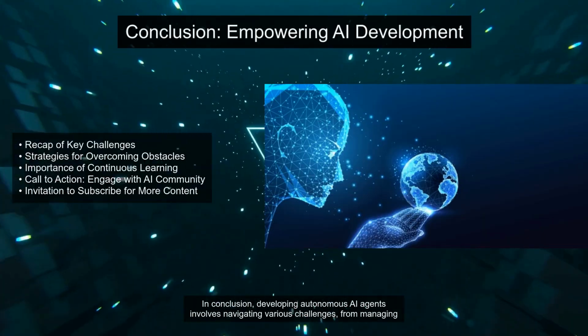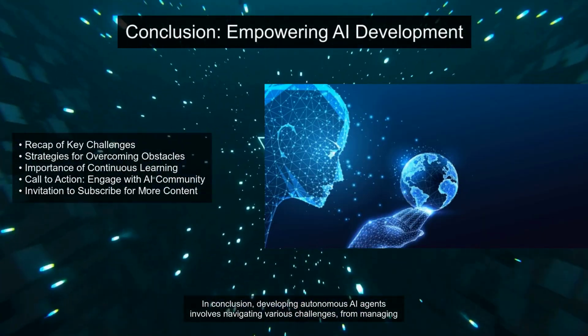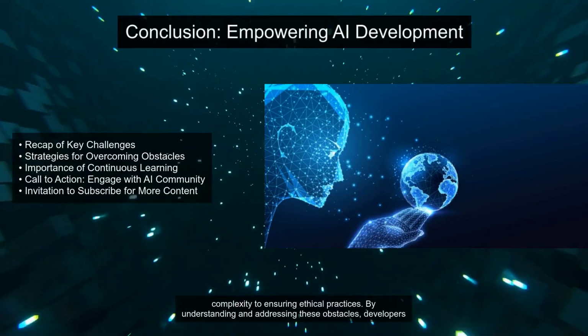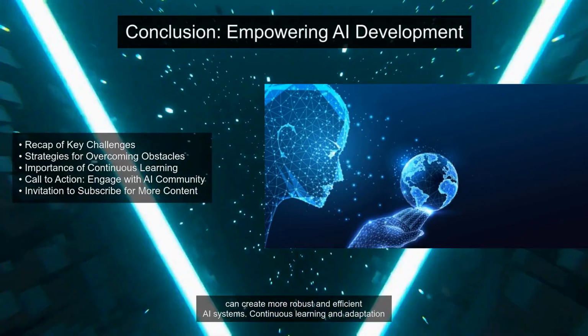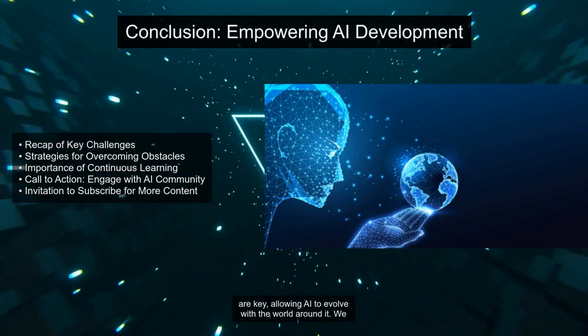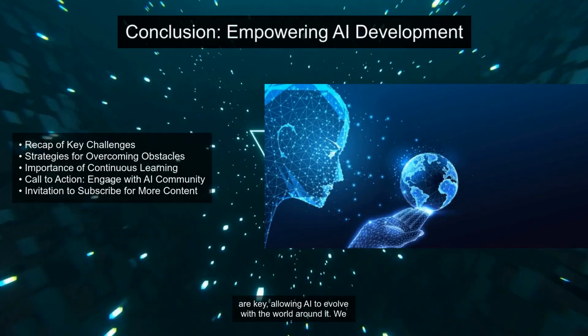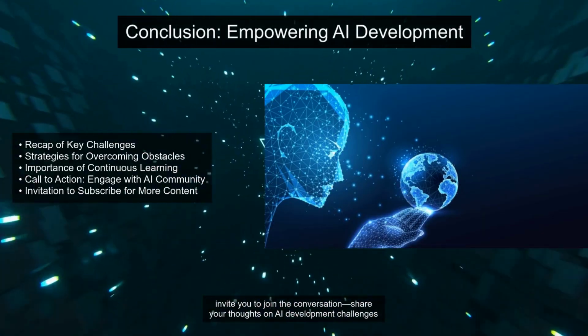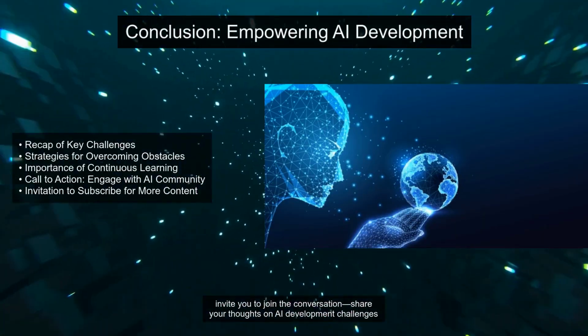In conclusion, developing autonomous AI agents involves navigating various challenges, from managing complexity to ensuring ethical practices. By understanding and addressing these obstacles, developers can create more robust and efficient AI systems. Continuous learning and adaptation are key, allowing AI to evolve with the world around it.